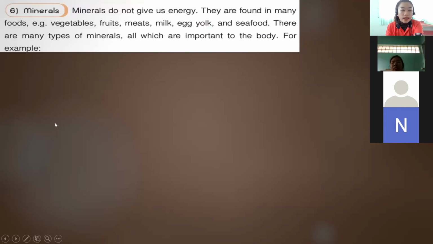Okay, so last nutrients, we have the minerals. Minerals do not give us energy. They are found in many foods. Example, vegetables, fruits, meats, milk, egg yolk, and seafood. Therefore, there are many types of minerals, all of which are important for the body.